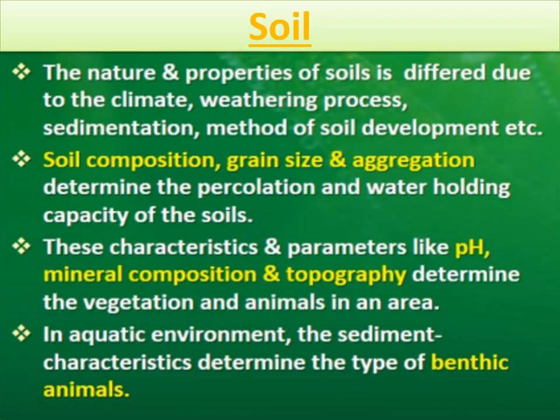The next factor is soil. The nature and properties of soils differ due to climate, weathering process, sedimentation, method of soil development, etc. So different types of soil are found in different areas due to different climate in different areas, variation in the weathering processes by which soil is formed from rocks, sedimentation process and other methods of soil development. So due to these variations, soil having different properties is found in different areas, right? Now soil composition, which things are present in soil.